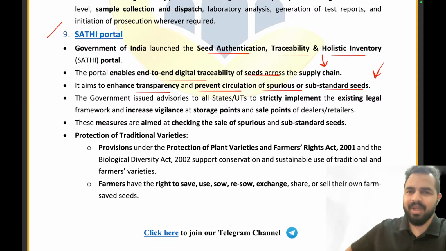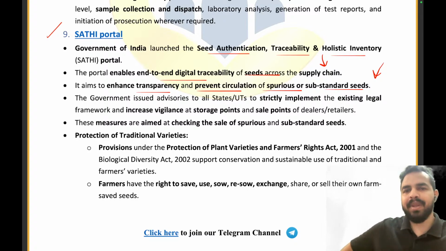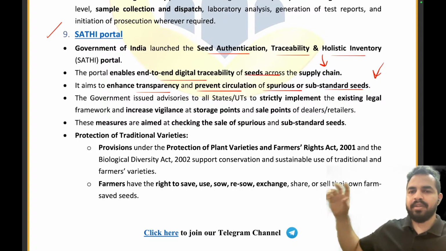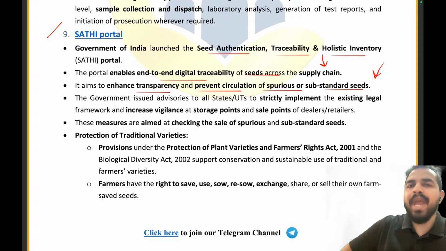Similarly, my dear friends, if we do not have this kind of complete supply chain information, we don't know where exactly the product has been taken from and now it has just been given to me. I am not aware of anything. But if we already know that the product we ordered is coming from the place I ordered it from, and not from any other seller... For example, I have ordered a burger from McDonald's, but the person carrying it brings it from a local shop, not from McDonald's. I won't be happy with that.